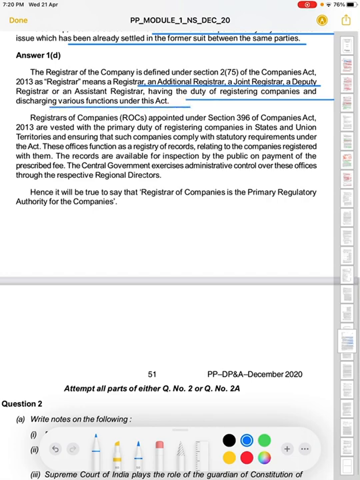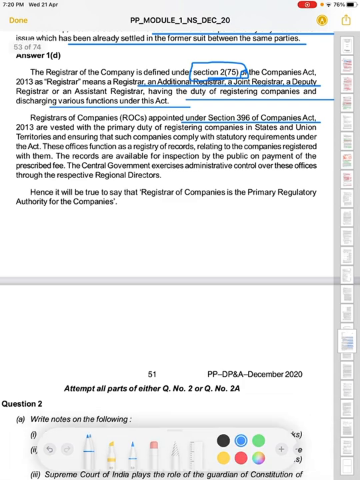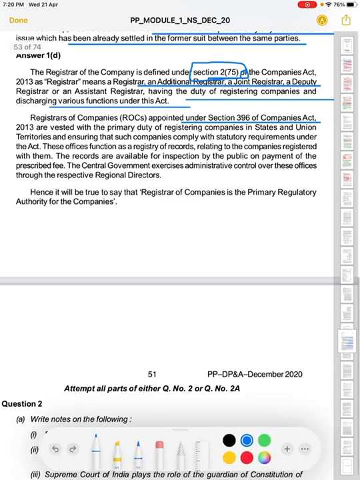Now the ROC appointed under section 396 of the Companies Act are vested with the... we don't have to remember all these sections, although we could write this section. This section, Section 2 clause 75, is important. We need to remember this, but the other sections may not be necessary to remember.